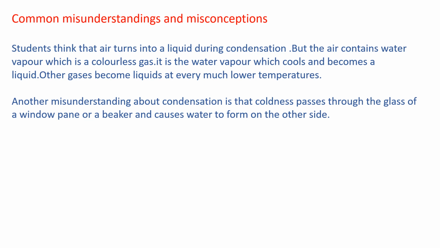Other gases also become liquid at a much lower temperature. We have learned that water vapor, a gas, turns into a liquid when it touches a cool surface, and other gases also become liquid at much lower temperatures.